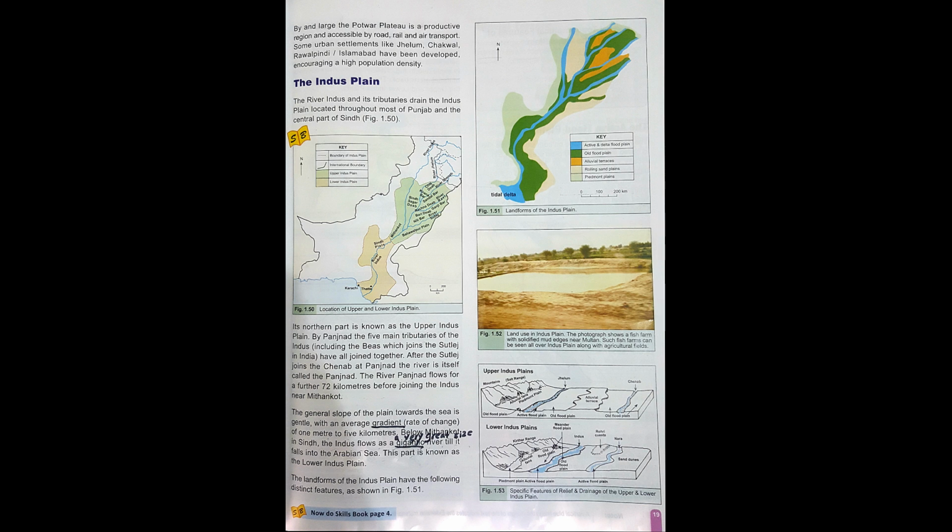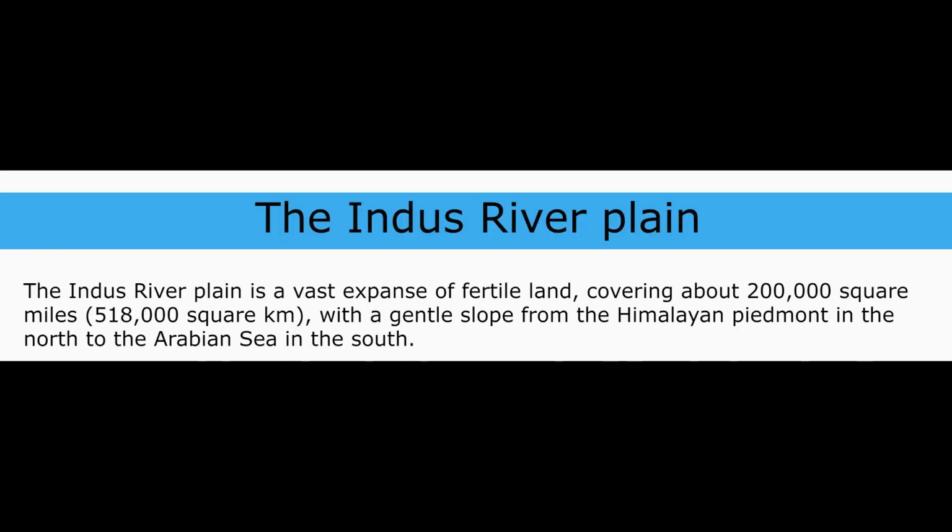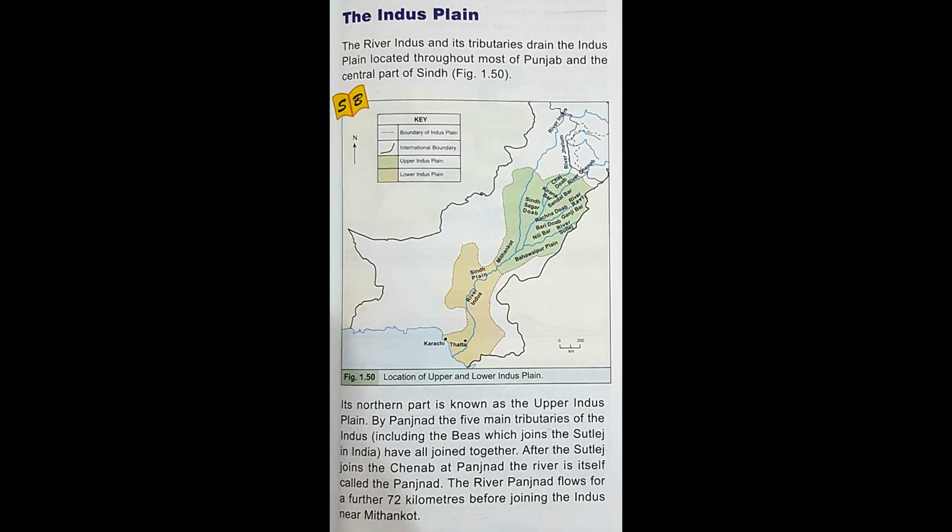The Indus River Plain is a vast expanse of fertile land covering about 200,000 square miles, 518,000 square kilometers, with a gentle slope from the Himalayan Piedmont in the north to the Arabian Sea in the south. So students, I need you to open your book, page number 19, and we will read more about the Indus plain.